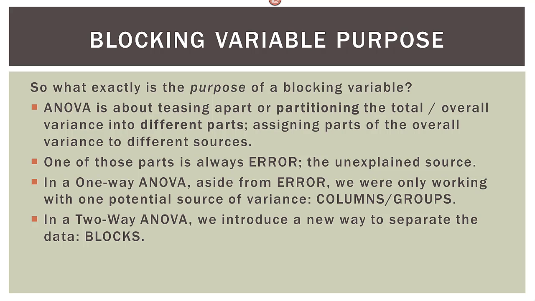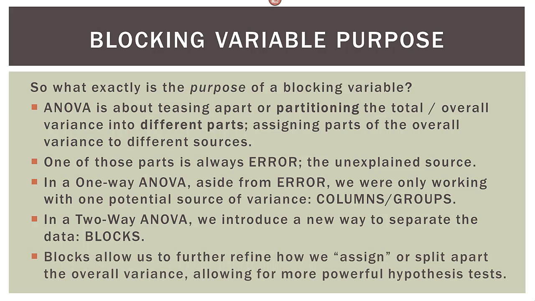Now in a two-way ANOVA, we introduce a new way to separate the data apart, and that's by using blocks. Now blocks allow us to further refine how we assign or split apart the overall variance, allowing for a more powerful hypothesis test.